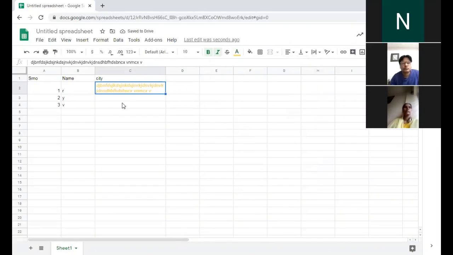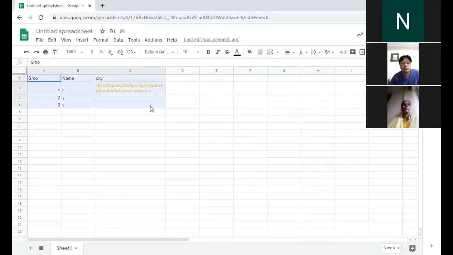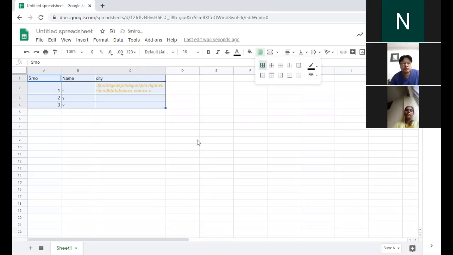Just select your table. Suppose I have selected my table, and here you can click on Borders. There are multiple types of border. But for academic or schooling purposes, we need only the all borders option. So just click on it. You can get borders for your table. Then there are many other options also, like in Word, you have many formatting options.